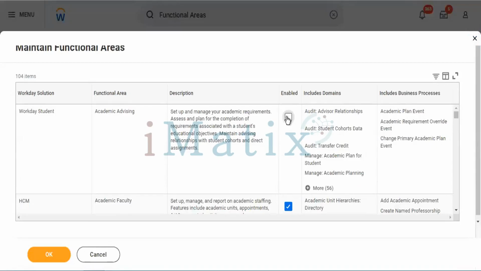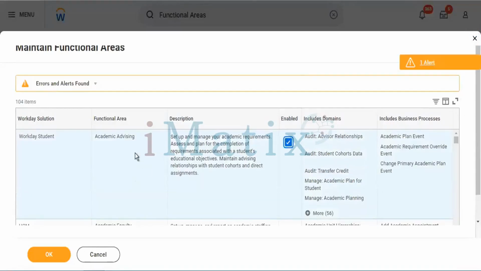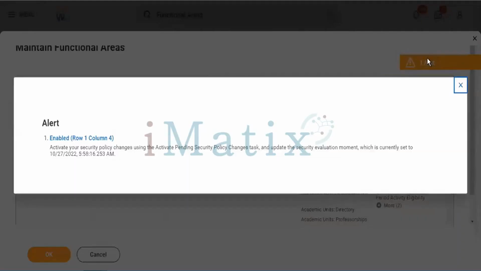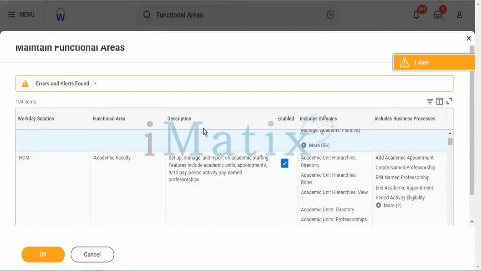Coming here, tap on enable. It gives an orange alert again. It will store from which ID this activity was changed. It will record it in the system.